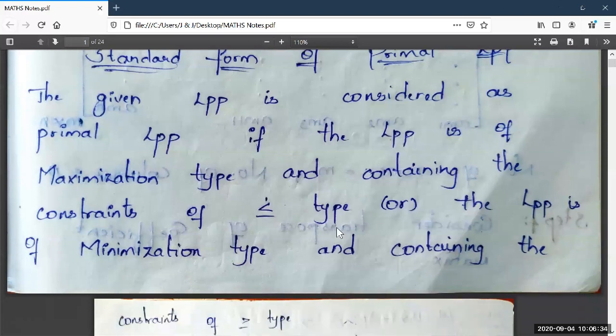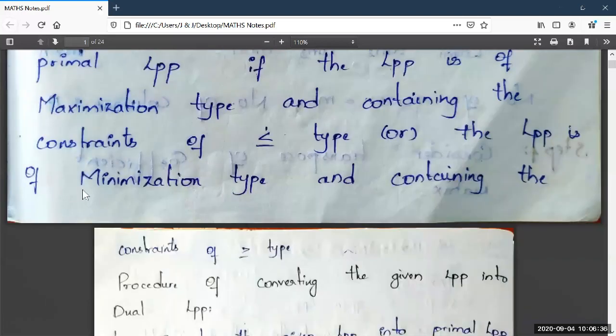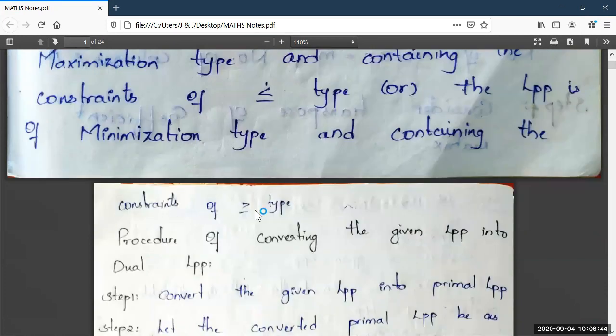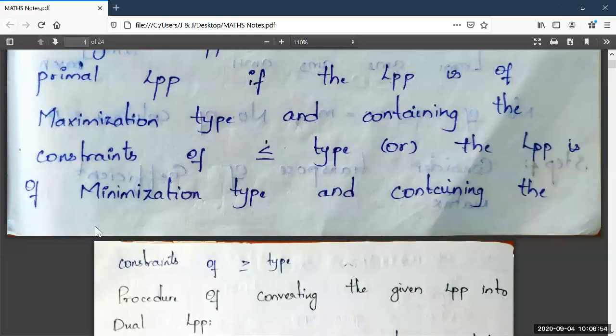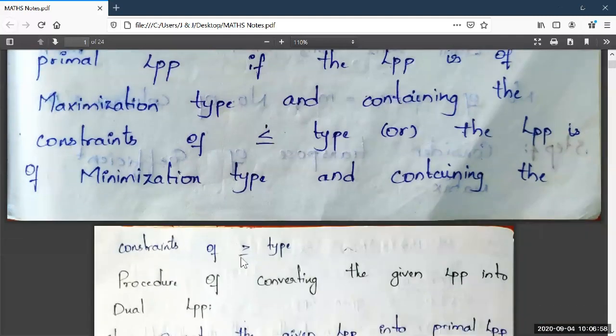And the second form of primal LPP is the objective function should contain minimization and the constraints should be of greater than or equal to. See here, maximization, objective function, less than or equal to constraints. Minimization, objective function with greater than or equal to constraints.